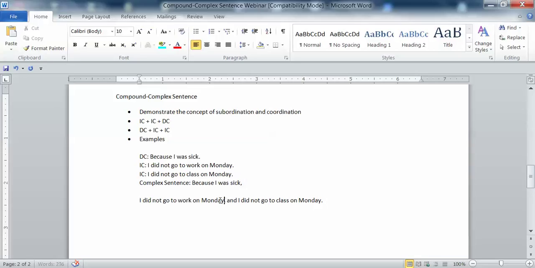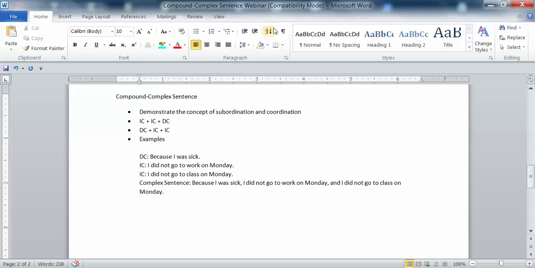Now notice this part is your compound sentence, right? Here is independent clause 1, and here is independent clause 2. They're coordinate, they have something to do with one another, and I've joined them with method 1, comma, and. What I put in front is that adverb clause, that dependent clause, because I was sick. All right. So there's an example of a compound complex sentence. Okay. Now let's try something else. Let's see if we can come up with another one.